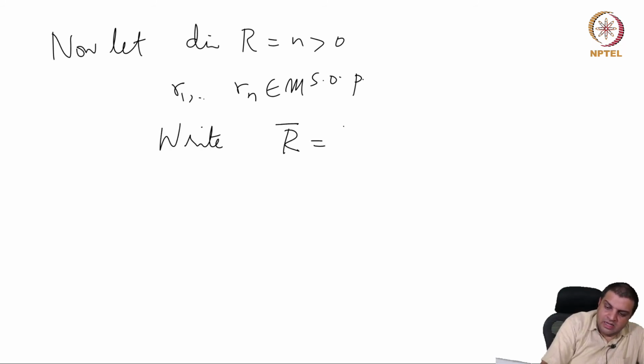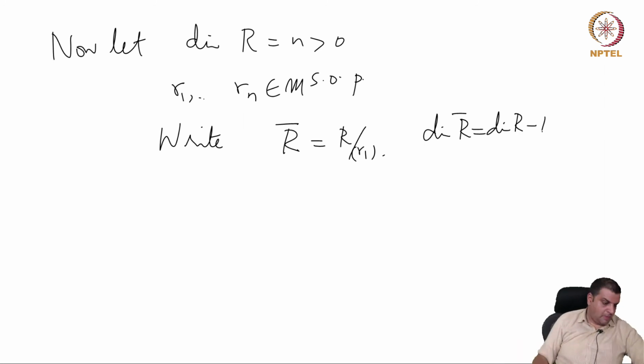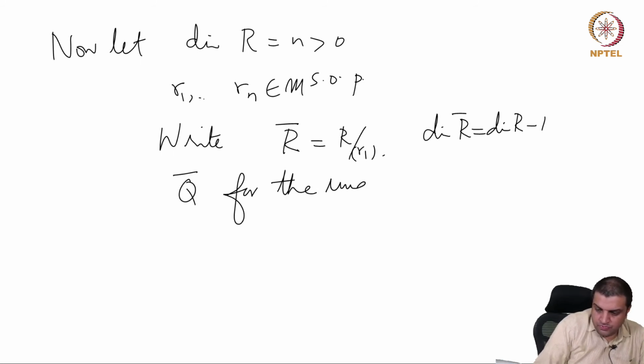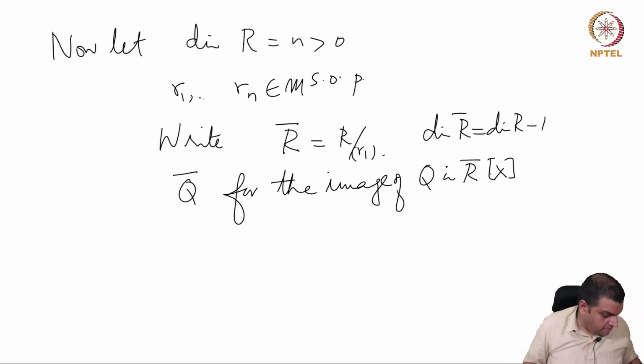Then write R bar as R mod R1. We know that dimension of R bar is dimension of R minus 1. And write Q bar for the image of Q in R bar. Q contains R1 because Q contains M, which contains R1.